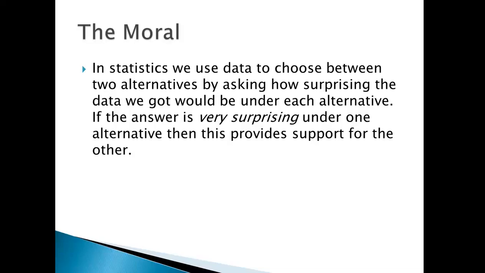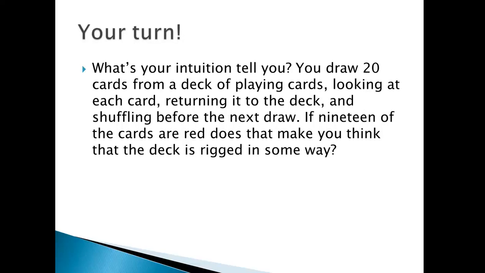So in statistics, we use data to choose between two alternatives by asking how surprising the data we got would be under each alternative. If the data is very surprising under one of the alternatives, then this provides support for the other. So what do you think? If you draw 20 cards from a deck of playing cards and look at each card before returning it, if 19 of the cards are red, does that make you think that the deck is rigged in some way?